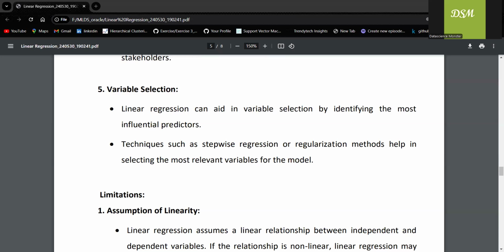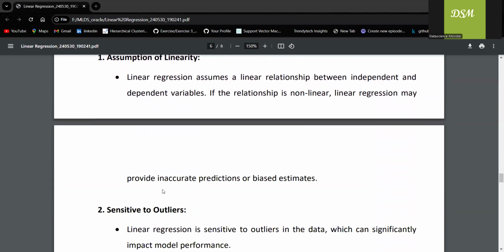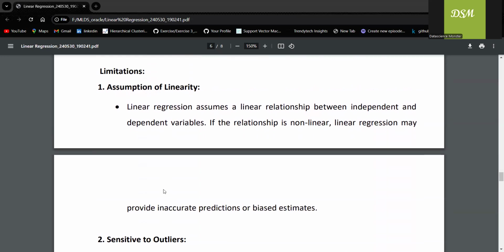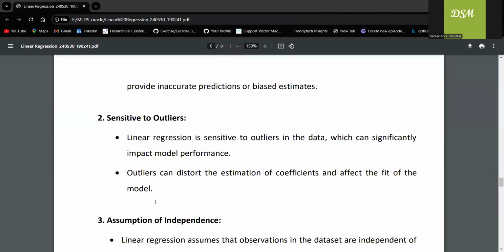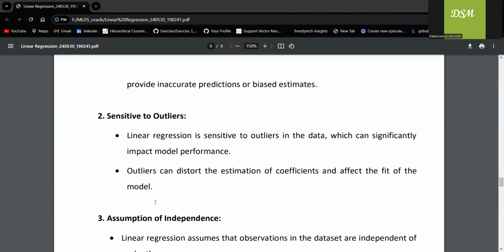Okay, we have been talking about the advantages or applications of linear regression. There can always be limitations too, right? Disadvantages. Yes, so let's now discuss that. The first one is the assumption of linearity. Say I'm trying to predict the price based upon the house size, but the relationship is not linear. Then linear regression may fail. In such a case, I am supposed to go ahead with other machine learning models. We will be discussing those in the upcoming videos.